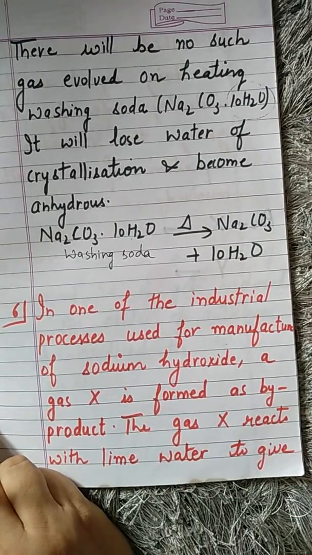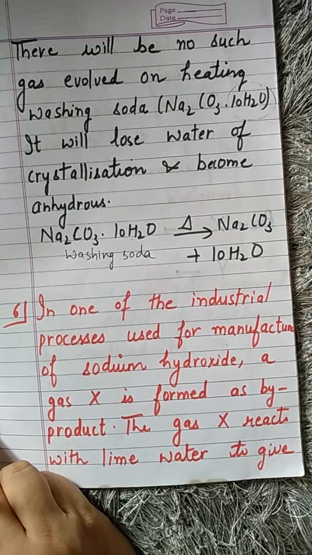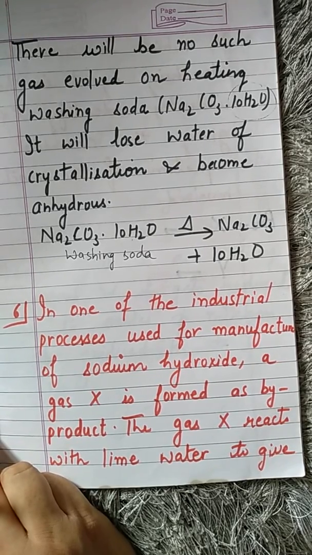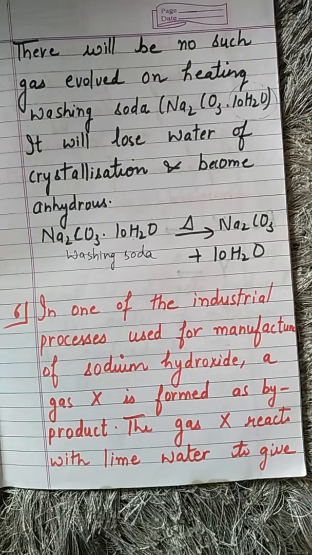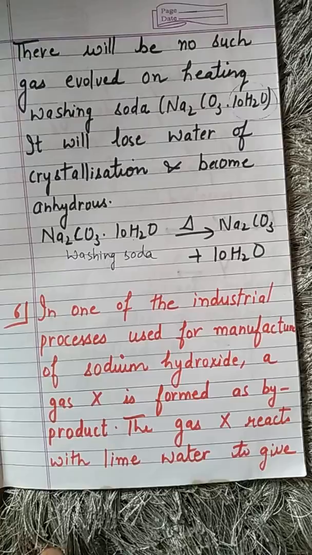So firstly, we should know how we are going to prepare sodium hydroxide.